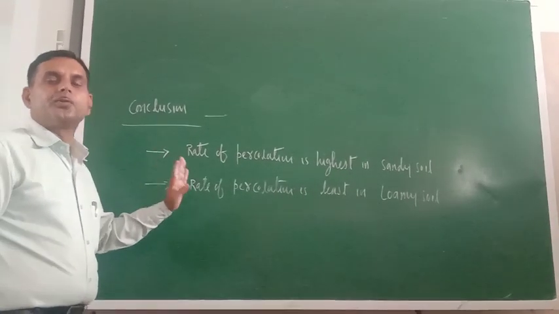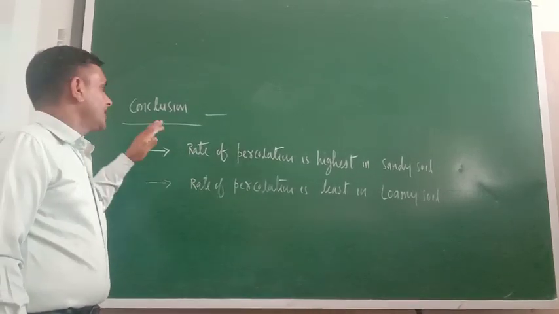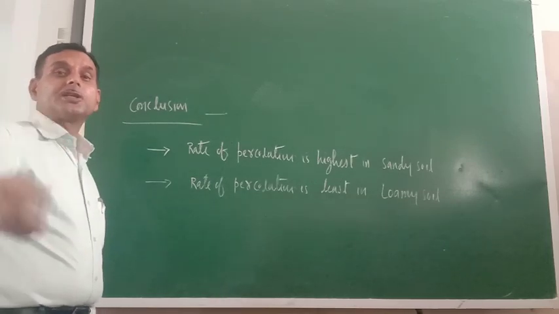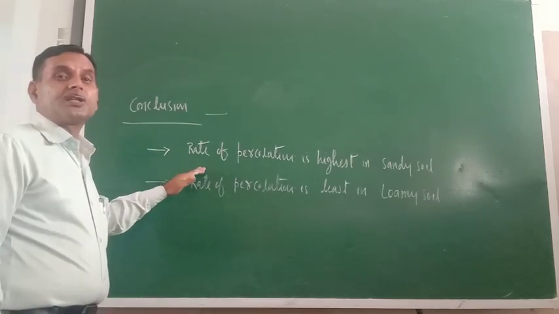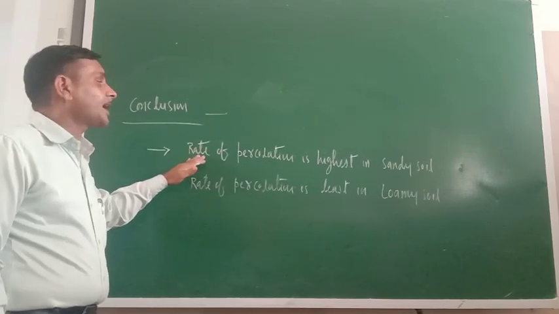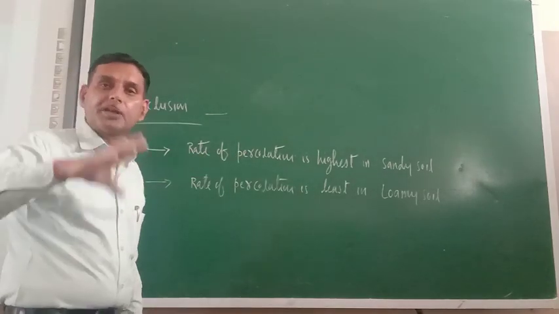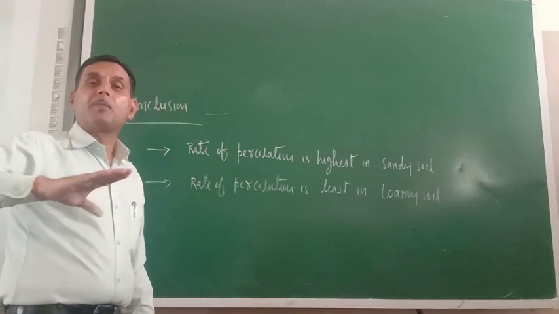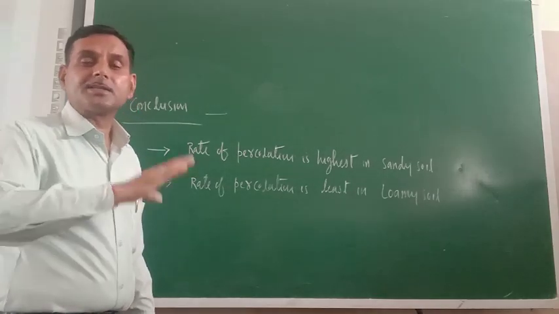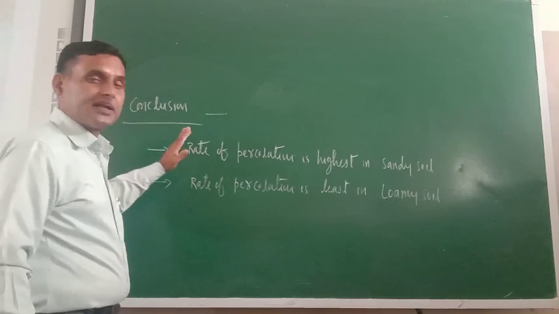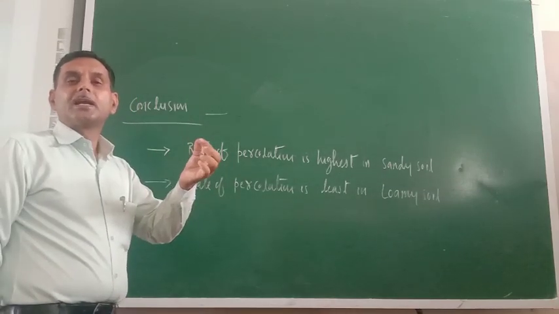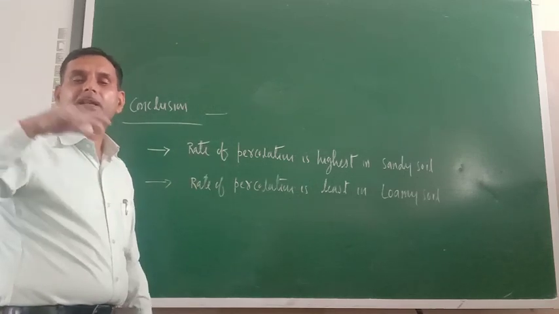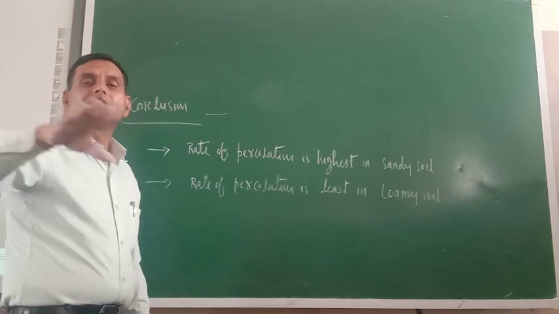So I hope that you understood that activity, and I have written the conclusion. On which side is the rate of percolation the highest? The rate of percolation is very high in the case of sandy soil. You just see what the meaning of percolation is: how easily, how fast water passes down in the soil. That is known as percolation. So in sandy soil, the sand particles are large, so interparticle spaces are there. That is why water percolates fast.